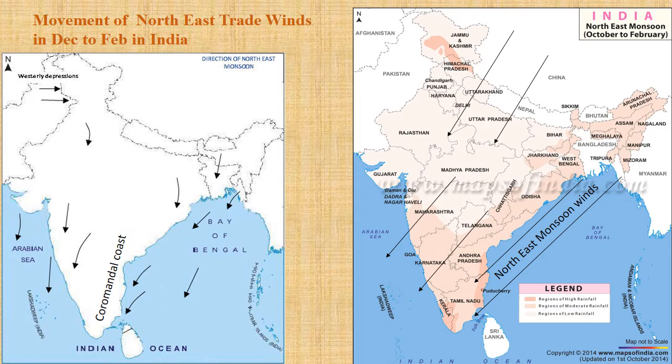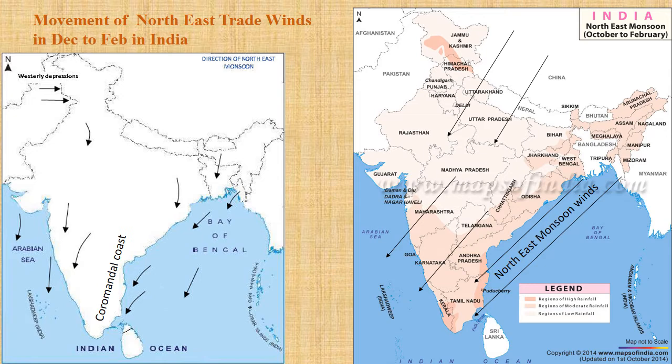Children, I'll go back to the tropical cyclones also. During this period, in the Bay of Bengal, tropical cyclones are also formed, which hit the Coromandel coast or coast of Tamil Nadu and the entire southeast coast. With the help of northeast monsoon winds, these tropical cyclones give heavy rainfall. I hope you have understood the onset of the northeast monsoon.